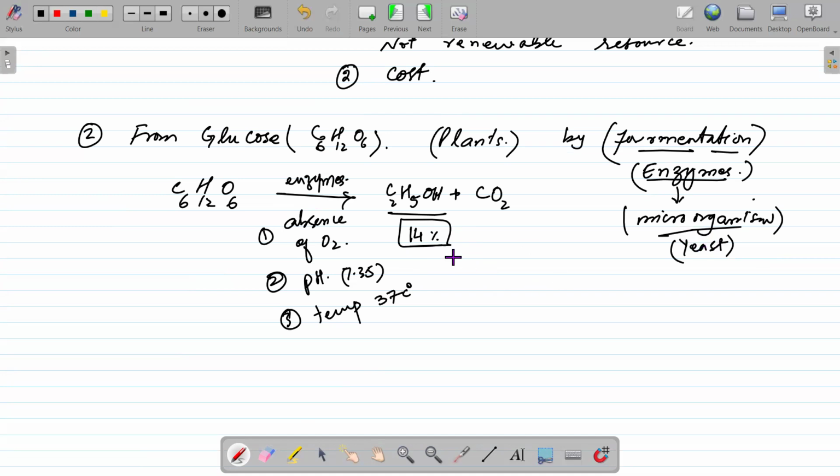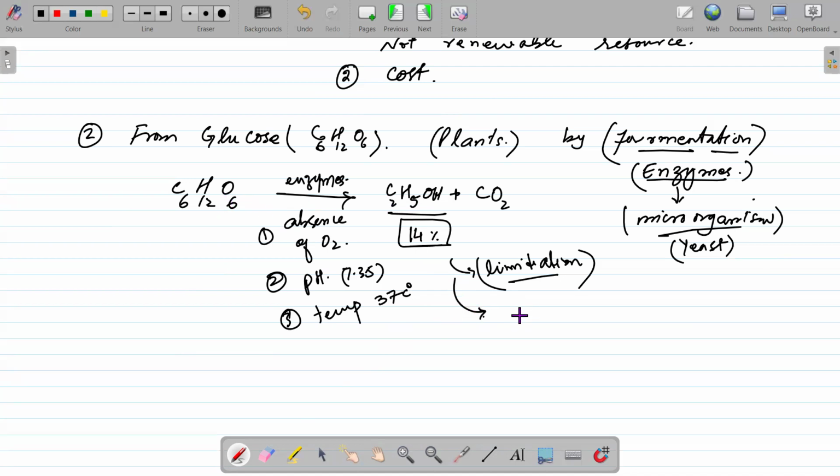So that is another limitation of this reaction, right? We can get ethanol maximum of 14% in this reaction. Then we have to stop it and we have to distill this ethanol from the raw material.